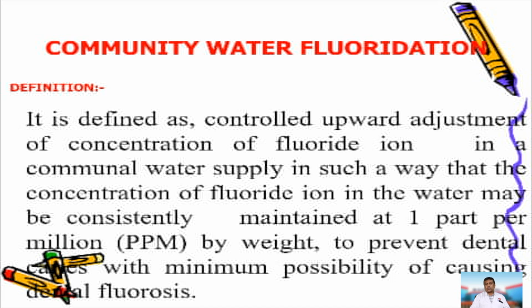So what is water fluoridation? Water fluoridation is defined as a controlled upward adjustment of the concentration of fluoride ion in the community water supply, in such a way that the concentration of fluoride ion in the water may be consistently maintained at 1 part per million by weight to prevent dental caries with the minimum possibility of causing dental fluorosis. That is, it is an upward adjustment of the concentration of fluoride ion in the community water supply. If it is low, it has to be brought high.